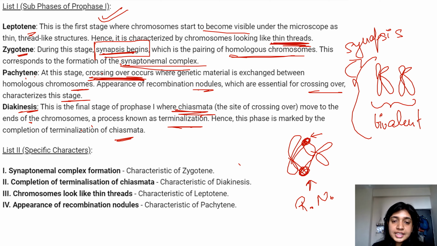So, this is very, very, very important. When we are talking about synaptonemal complex formation, it will be zygotene. When we are talking about terminalization of chiasmata, it will be diakinesis. When we are talking about chromosomes looking like thin threads or visualization of chromosomes in meiosis, it will be leptotene. That is the first stage. And when we are talking about recombination nodules, it is pachytene. All right.